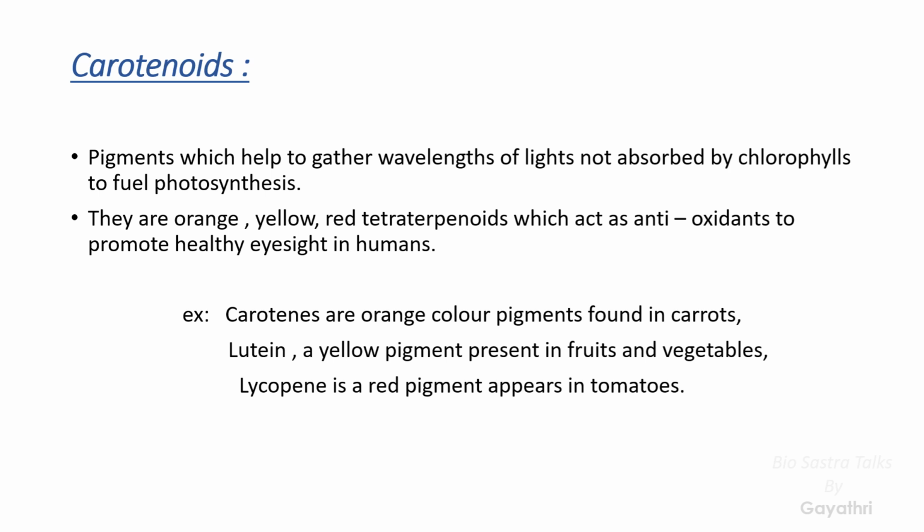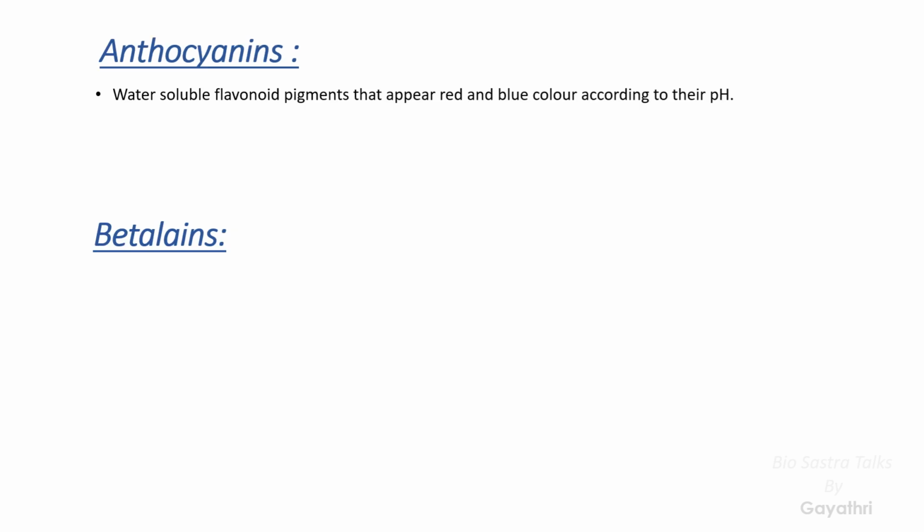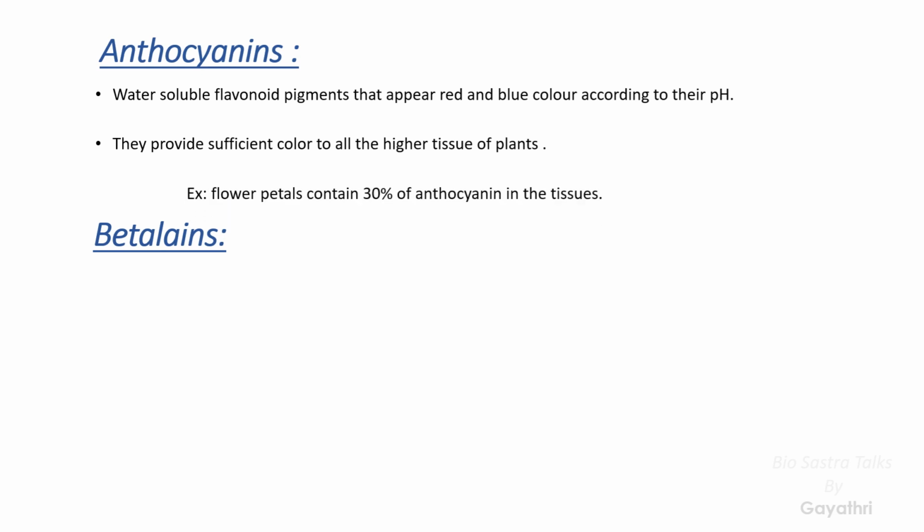Next pigments are the anthocyanins. Anthocyanins are water soluble flavonoid pigments that appear red and blue in color. If we dissolve some anthocyanin pigments in water, depending upon that water's pH, the anthocyanins will appear in red or blue color. Their main function is to provide color to the tissues of the plants.